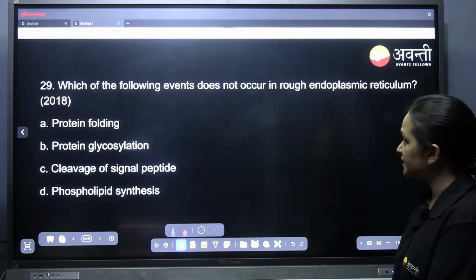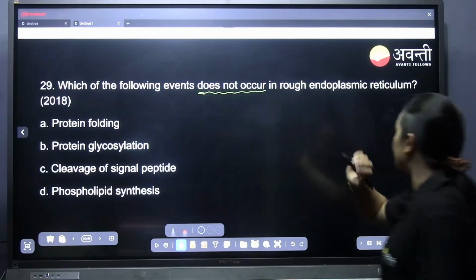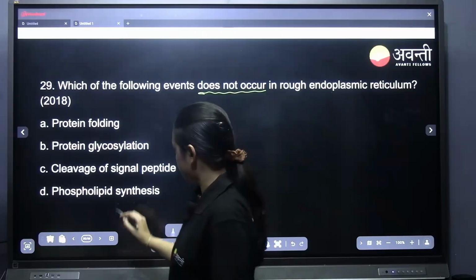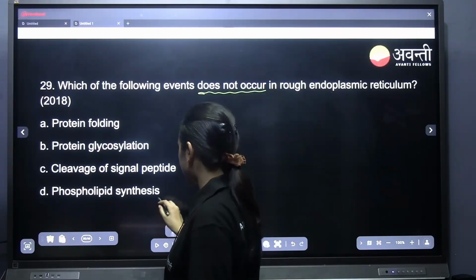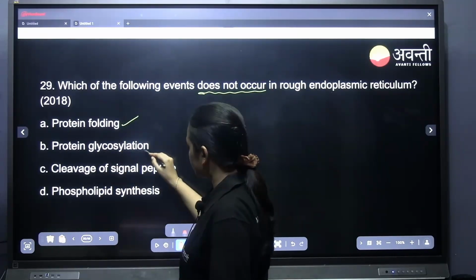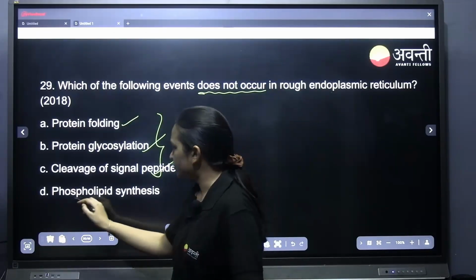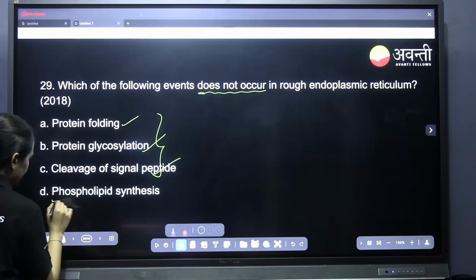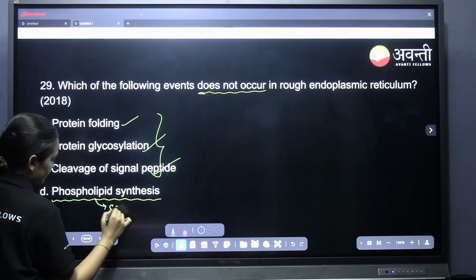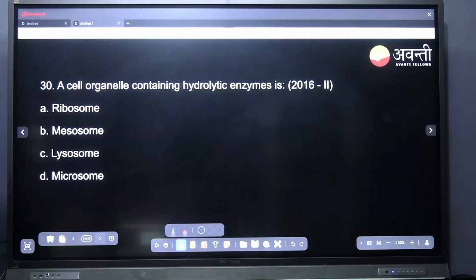Which of the following events does not occur in the rough endoplasmic reticulum? Protein folding, yes, it does. Protein glycosylation, yes. Cleavage, whatever it does with the protein, yes, it does. And phospholipid synthesis, where does it happen? Lipid synthesis takes place in the smooth endoplasmic reticulum. D for Delhi is the right answer.